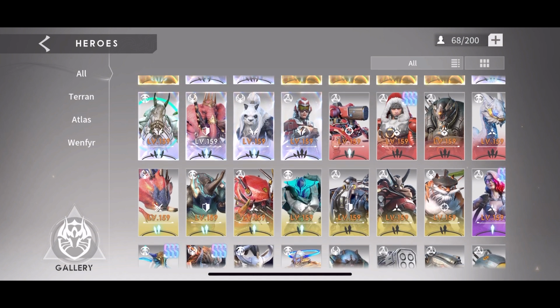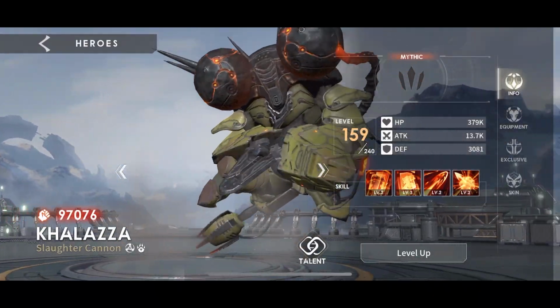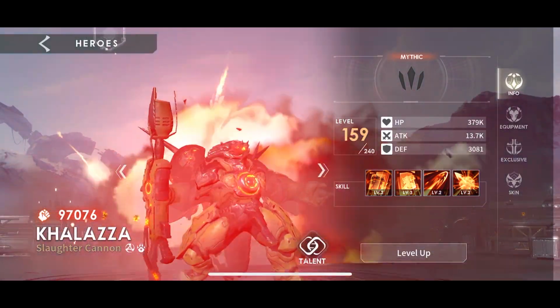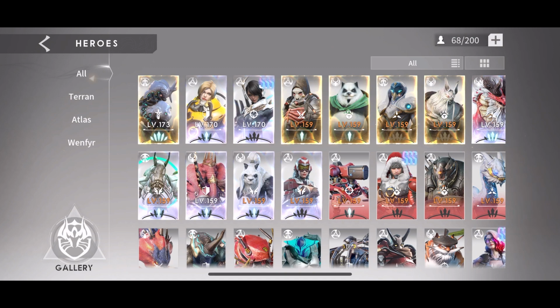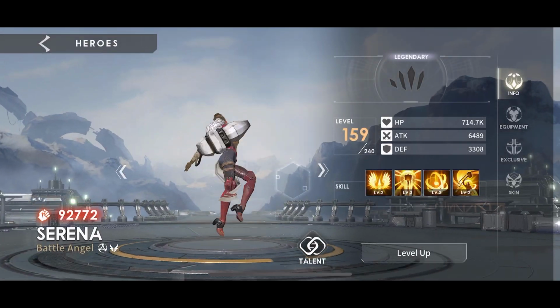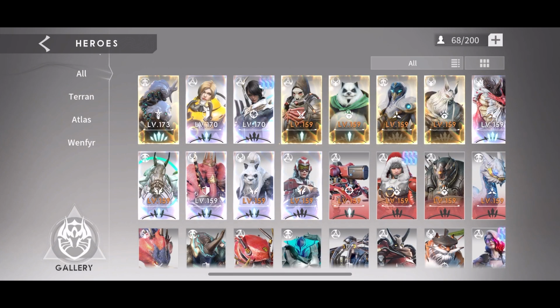I want to try to also get Kalaza all the way to Immortal if I can. So that way, for my tamer team, it's going to be my Daniel here, and then it's going to be Kalaza, Muka, sshiNy, and then my healer, which is Serena. So that's what I'm looking for. I want to see if I could make a really, really strong tamer team. That's just one thing that I want to try out.